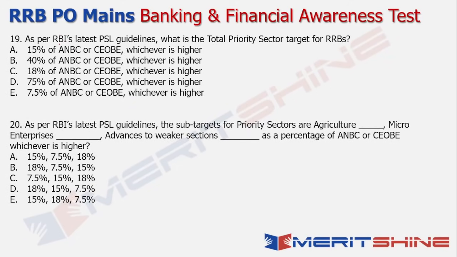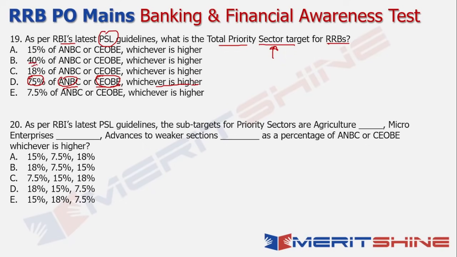Now, 19 basically says that as per RBI's latest priority sector lending guidelines, what is the total priority sector target for the regional rural banks? So now technically, because they have a major say in terms of promoting the development of the rural areas of the country, obviously they need to have a huge percentage of their targets coming from the priority sector. So from that logic, the answer is 75% of the adjusted net bank credit, or the credit equivalent of the off-balance sheet exposure. These are technical terms, we won't get into this right now, but it's 75% of that, whichever is higher. So that's the correct answer in this case, right?